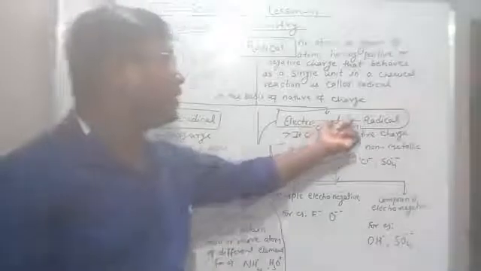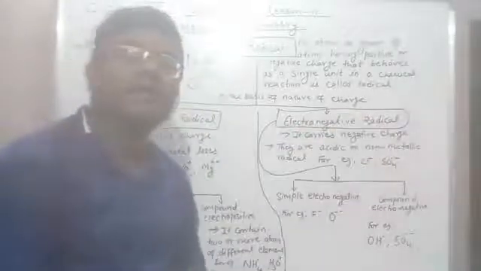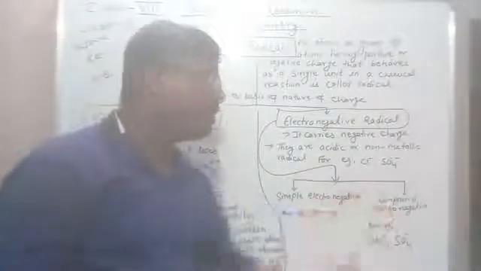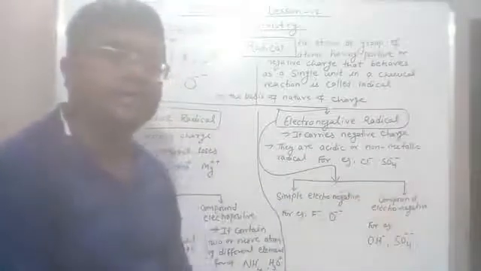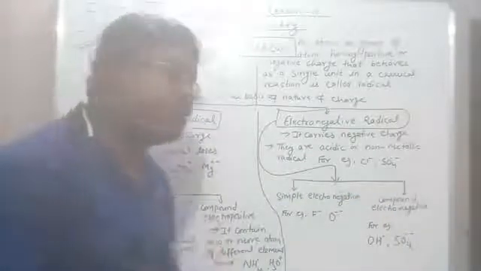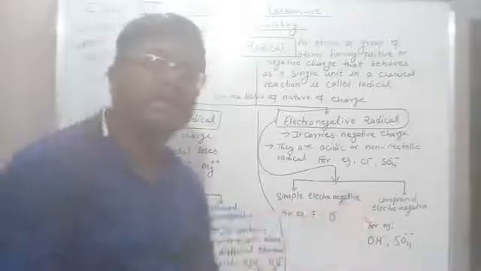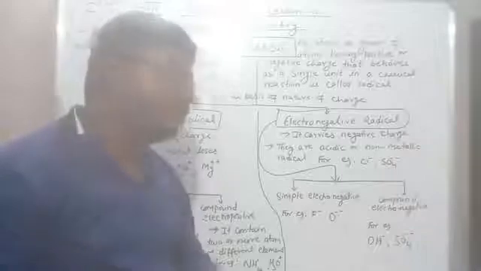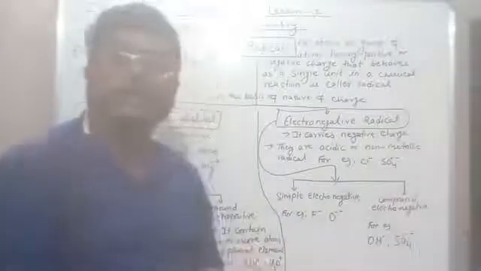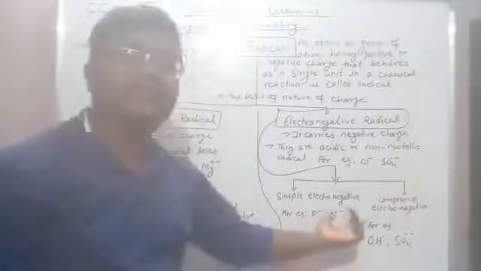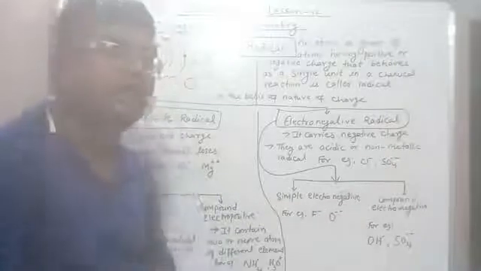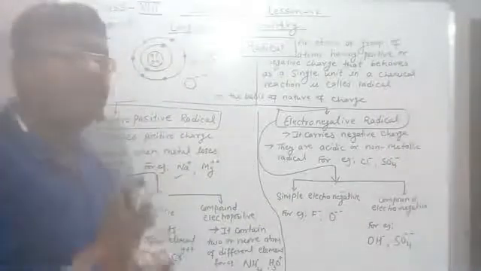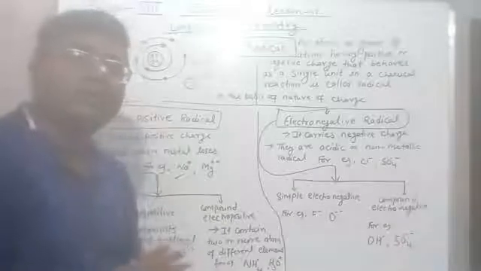Similarly, electronegative radicals carry negative charge, and are also classified into simple electronegative and compound electronegative radicals. If it carries a single atom only, it is a simple electronegative radical, and if it carries two or more atoms of different elements, it is a compound electronegative radical. It carries negative charge. I hope you all have understood about radicals and their types.